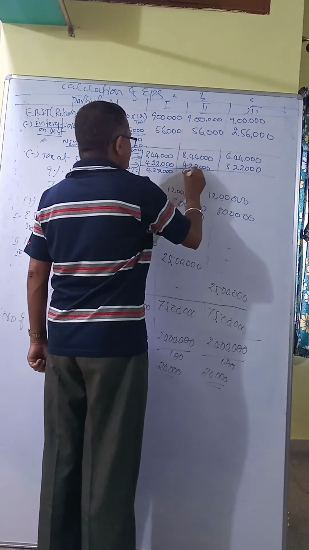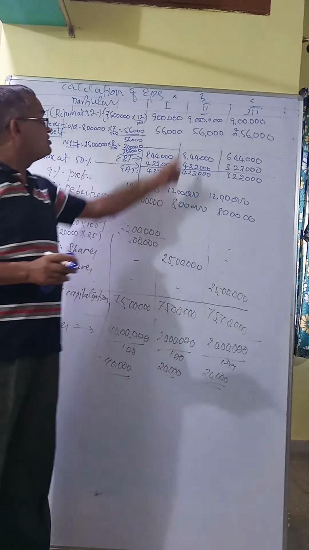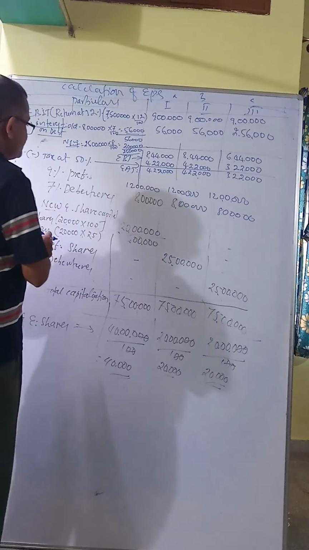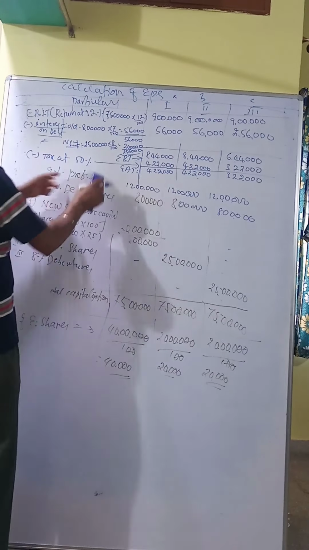Old. Okay, new preference here. New preference, which plan? Second plan we have to calculate. So less preference dividend, 12 lakh, no, 9%, remember. Plus preference dividend 12 lakh. Take old 12 lakh into 9%, 9 divided by 100, 1,08,000.